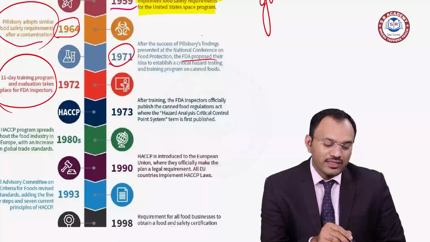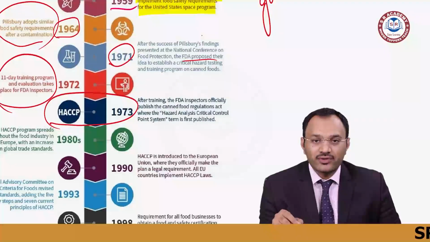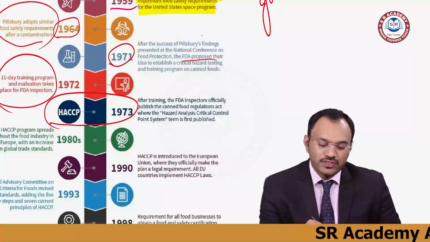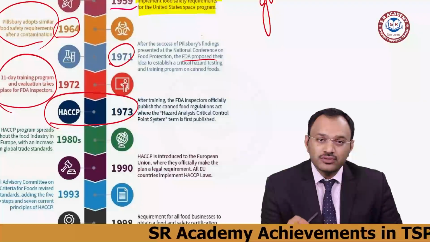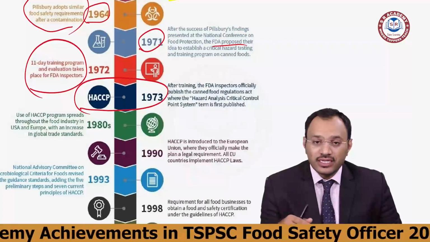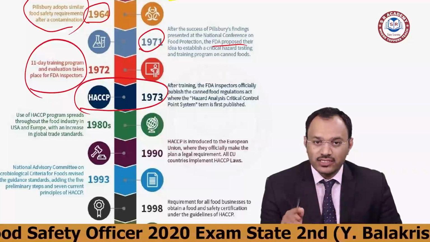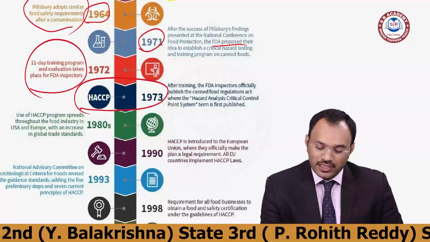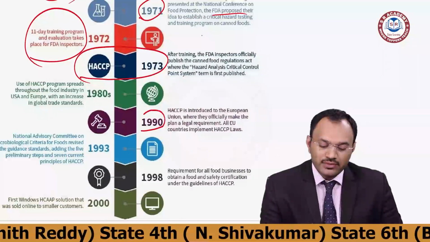After this training, they nationalized this program called hazard analysis and critical control point. They gave some guidelines to inspectors and first used the term in 1973. This is very important. So the industrialization of HACCP was done, and in 1973 they first started printing it. Industrialization happened in the 1980s, when all industries worldwide adopted it. Then HACCP entered European Union law, and food safety was implemented worldwide in the 1990s.